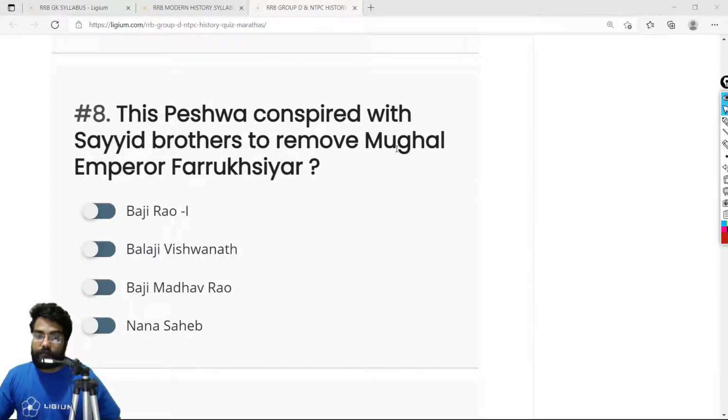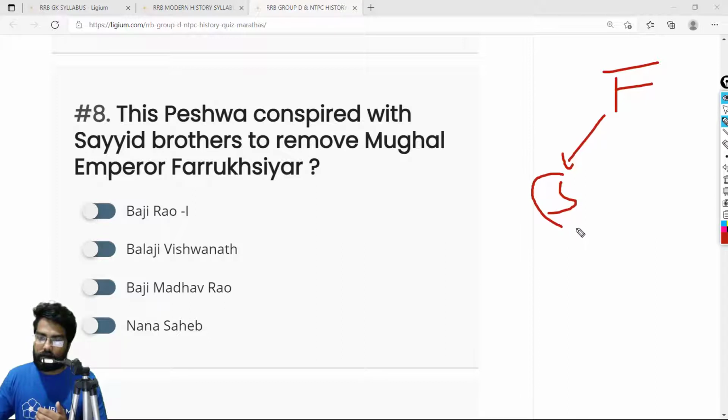This Peshwa conspired with the Sayyid brothers to remove Mughal Emperor Farrukhsiyar. Now, if you know something about Indian history, you must have learned about the Sayyid brothers. They were also known as the kingmakers. The Sayyid brothers supported Farrukhsiyar, who was the Mughal emperor. Eventually the Sayyid brothers started becoming more powerful, so Farrukhsiyar decided to get rid of them.